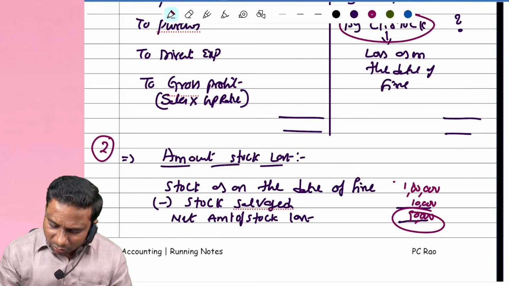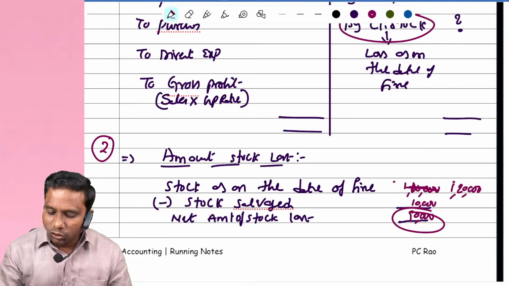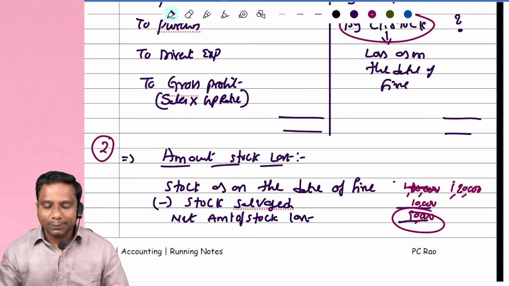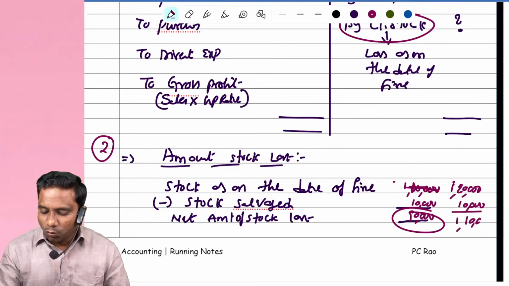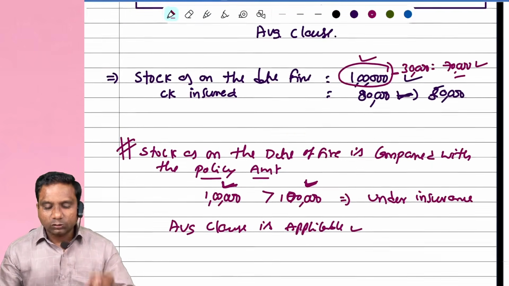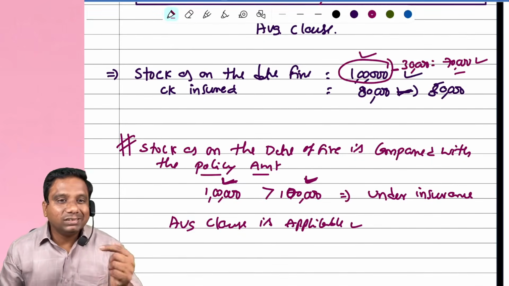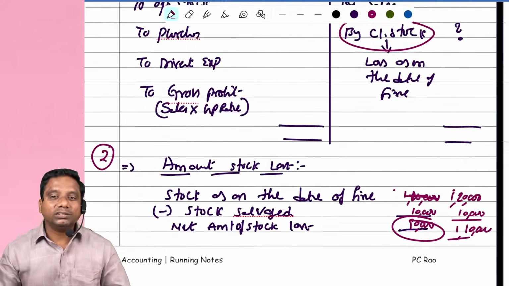Suppose stock on the date of fire is 1 lakh 20,000. Stock salvaged is 10,000. Now what are the goods lost? 1 lakh 10,000. But the policy is taken for how much? 1 lakh. Means again it is under insurance.